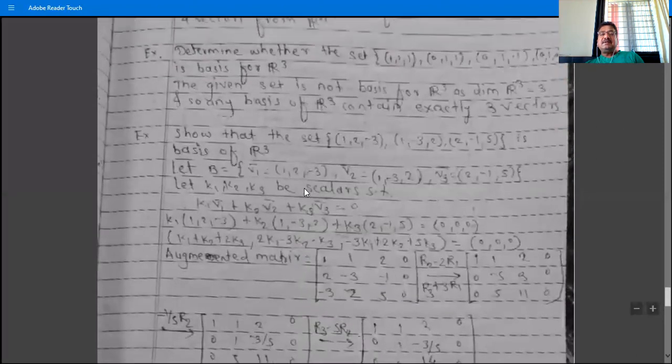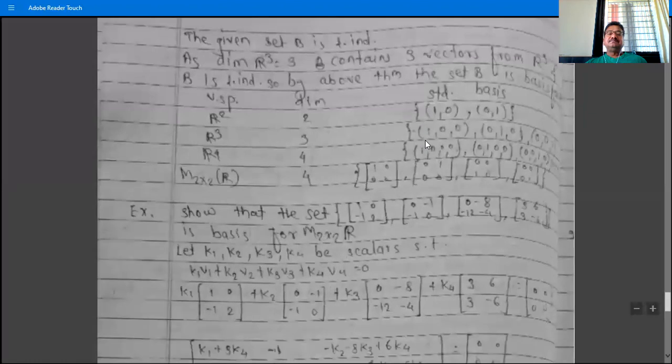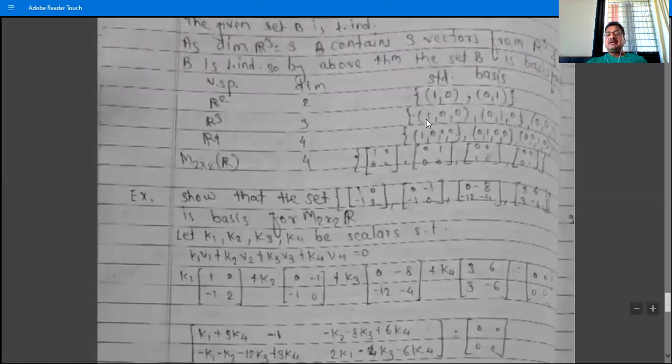This is not standard, it is just a basis: (1,2,-3), (1,-3,2), (2,-1,5). This is a basis of R3, but not the standard basis; it is a general basis of R3. So what is the standard basis of R3? (1,0,0), (0,1,0) and (0,0,1). We can also denote these elements as e1 bar, e2 bar, and e3 bar.